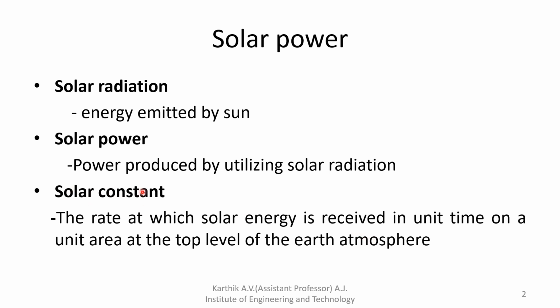So solar constant is the average solar radiation obtained. For a particular time, how much solar radiation is received, that we have to calculate to generate electricity or some other application.